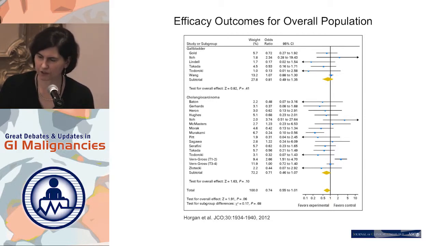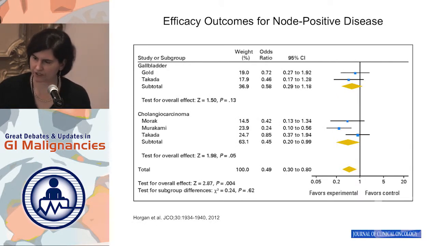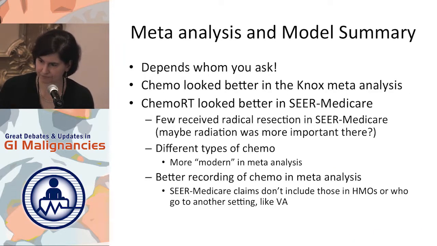And here's the overall, sort of hazard ratios. Actually, they used odds ratios in this study, not quite statistically significant. Again, if you look at the node-positive disease, the forest plot diamonds shift to the left, suggesting greater benefit. And again, for margin-positive disease, they shift even a little bit more, suggesting actually this is the patient population that gets the most benefit from any sort of adjuvant treatment.